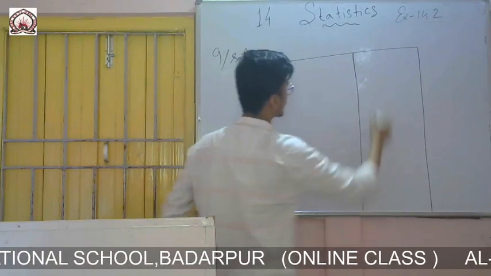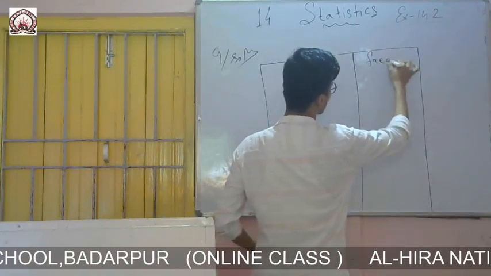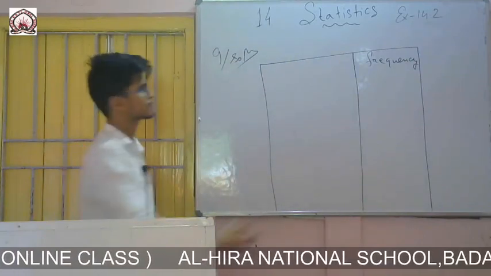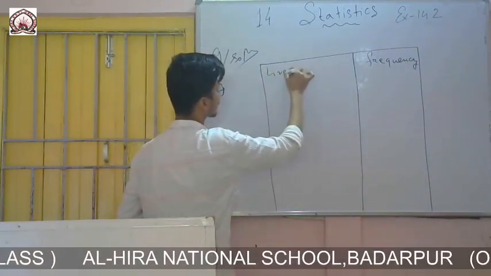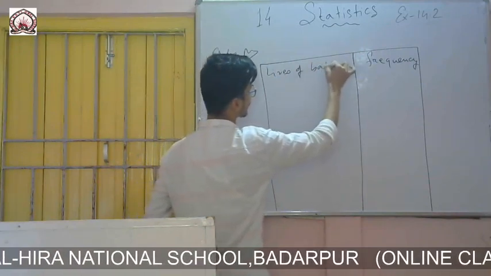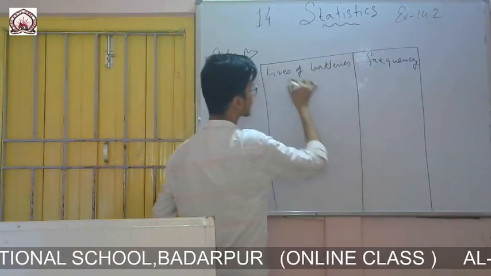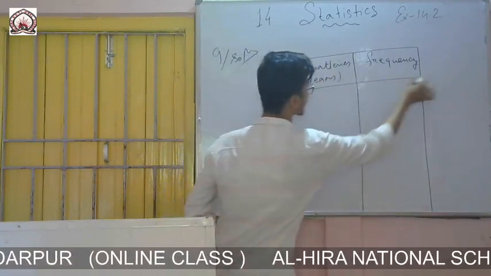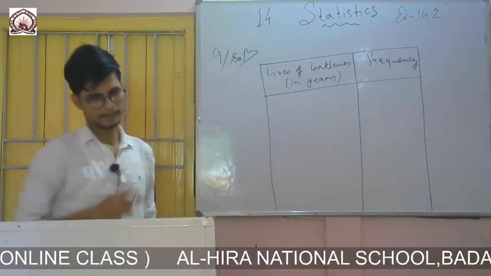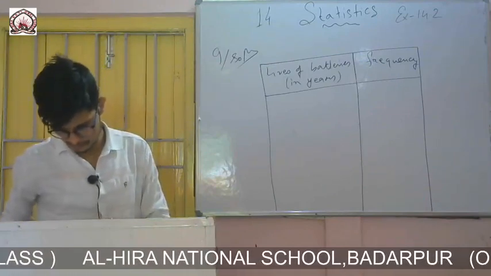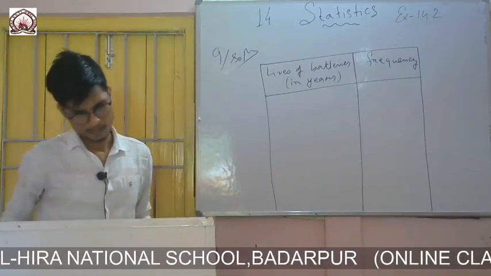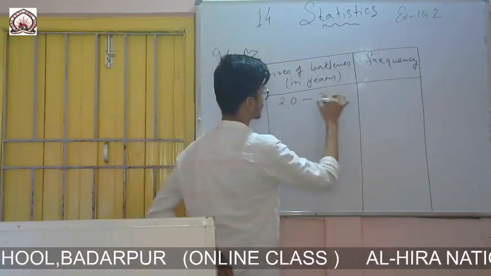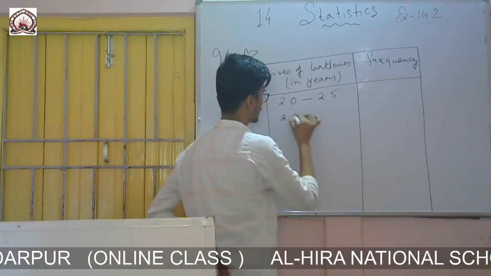I am leaving the column for frequency, and there you write lives of batteries in years.